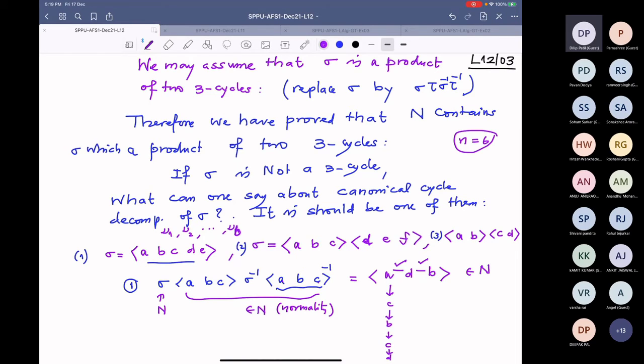Now let us check B. B goes to A. A backward goes to E. E is fixed. And E goes to A. So B goes to A. So we have checked this. If anybody has difficulty, ask me now only.